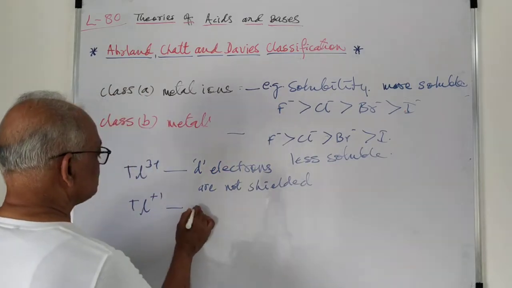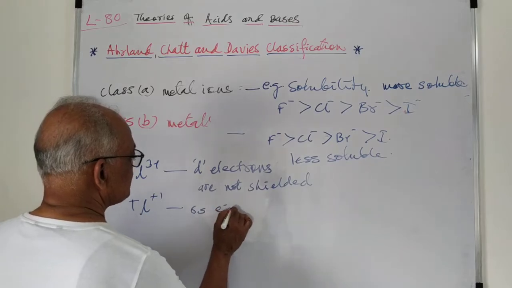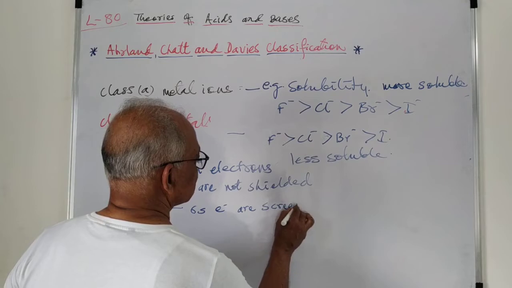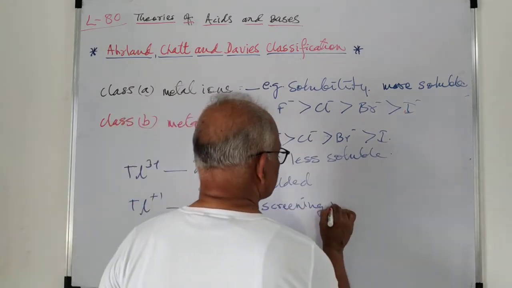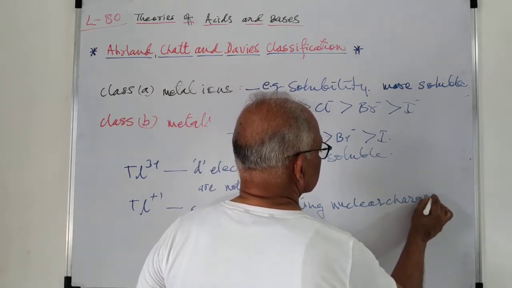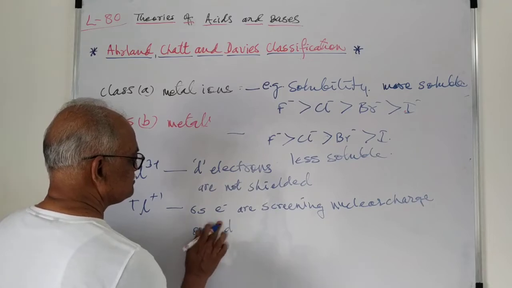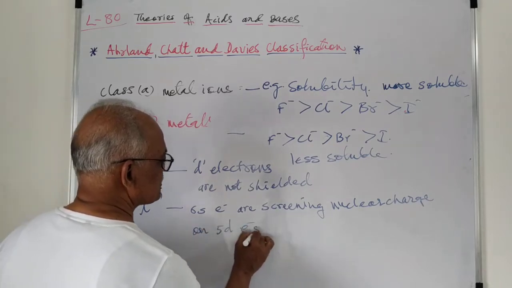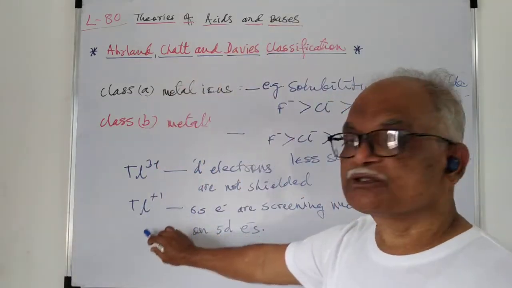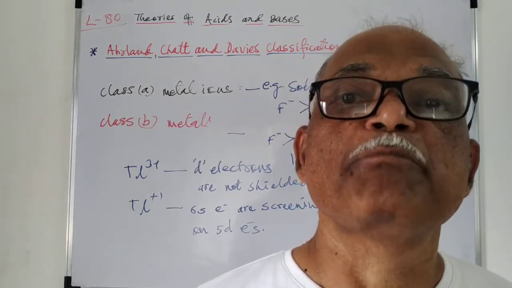In this case we can say 6s electrons are screening nuclear charge on 5d electrons, and therefore in this case the 5d electrons are easily available for formation of pi bonds.